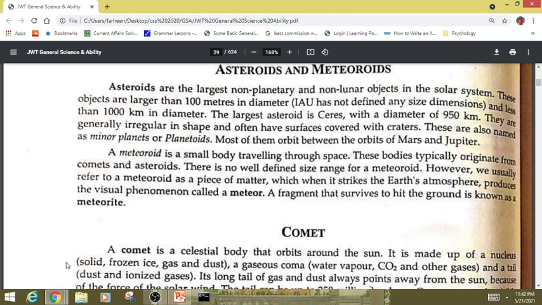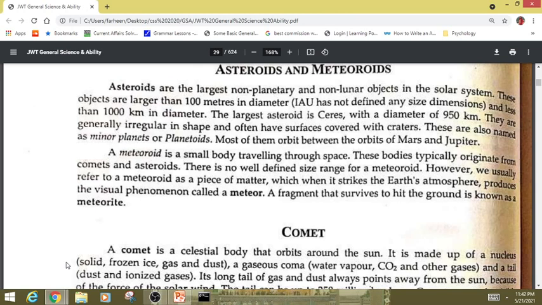These are also named as minor planets or planetoids. Most of them orbit between the orbits of Mars and Jupiter. A meteoroid is a small body traveling through space. These bodies typically originate from comets and asteroids.